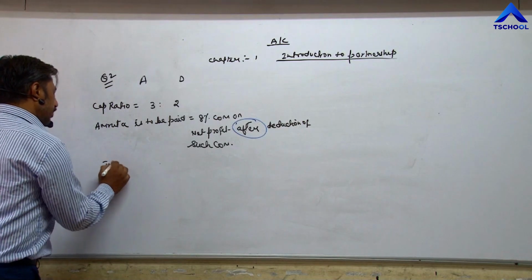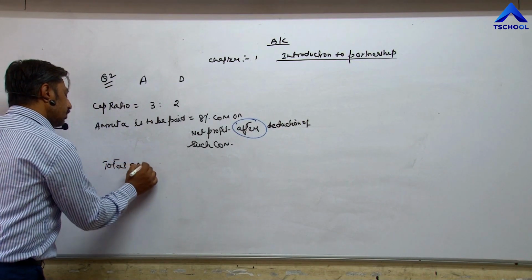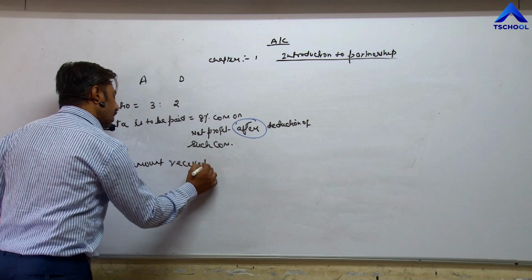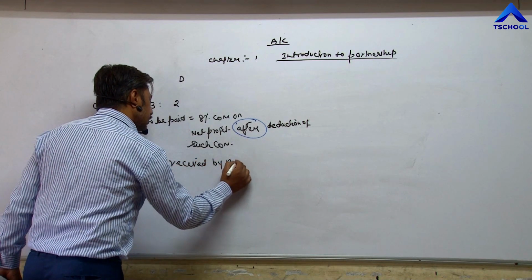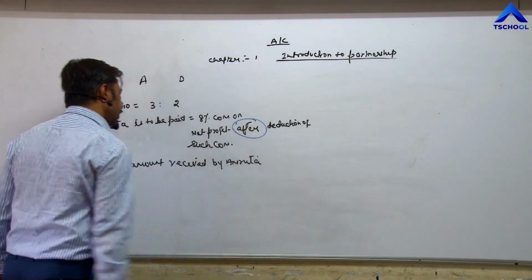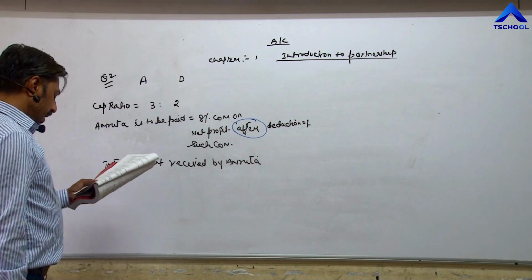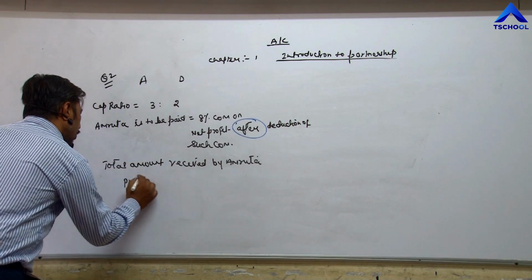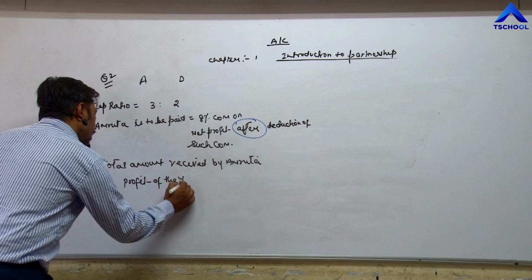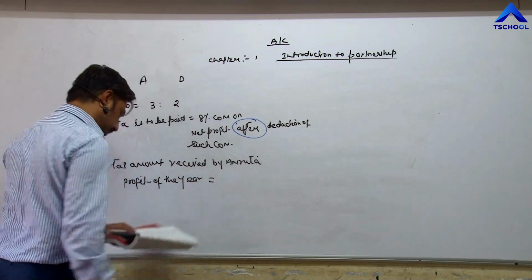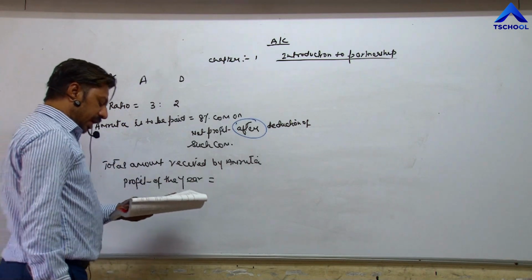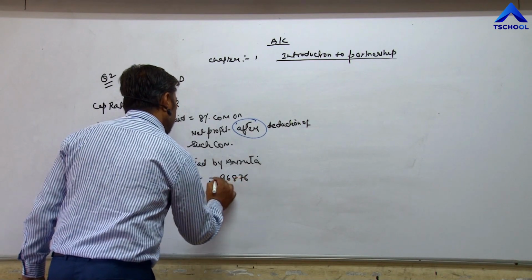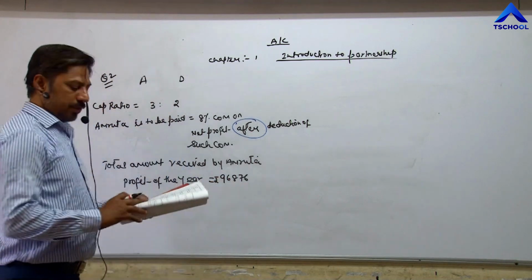Means we have to calculate the total amount received by Amrita, if the profit of the year is 96,876. 96,876 is the profit of the firm. So this is the question.